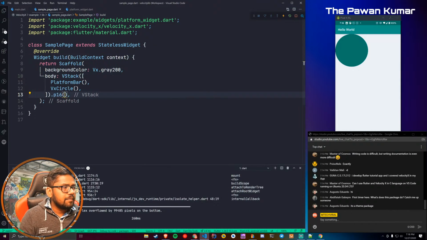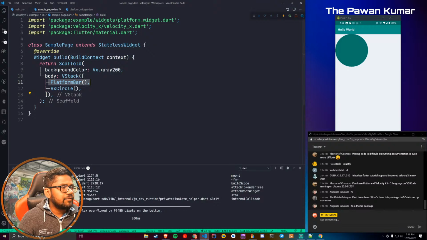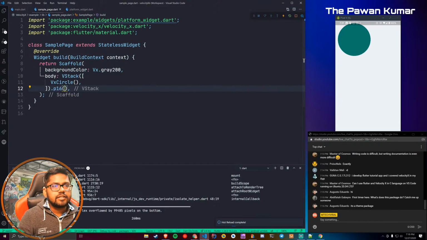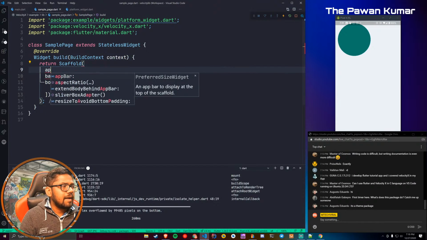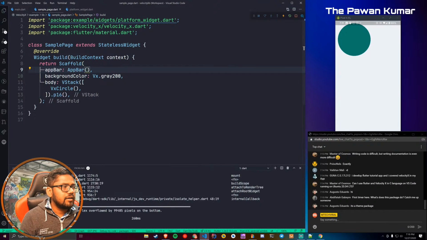And let me add some padding by P16. So this is another way of adding some padding. Let's not add it. So platform bar I'm gonna remove for now, and to this V stack I'll give a padding of P16. Okay, this looks fine. And we can also give an app bar here, where we can just say app bar.